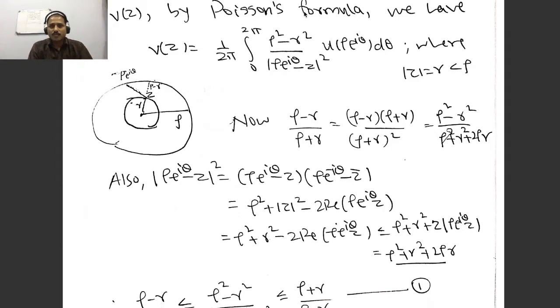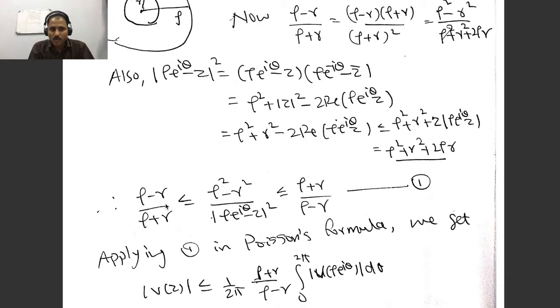For every harmonic function V(z), you obtain the Poisson formula. So we write the Poisson formula. Here this should be V, it's a typo. You write the Poisson formula like this. And by simple computation, you will obtain this inequality: (rho minus r)/(rho plus r) is less than or equal to (rho squared minus r squared)/|rho e^{i theta} minus z|^2, which is less than or equal to (rho plus r)/(rho minus r).